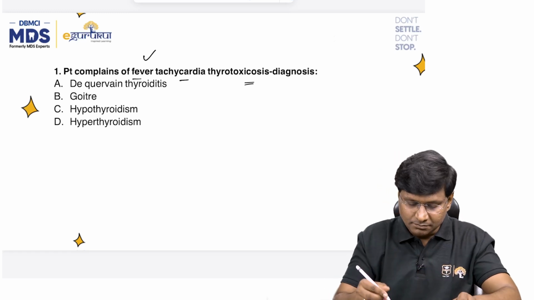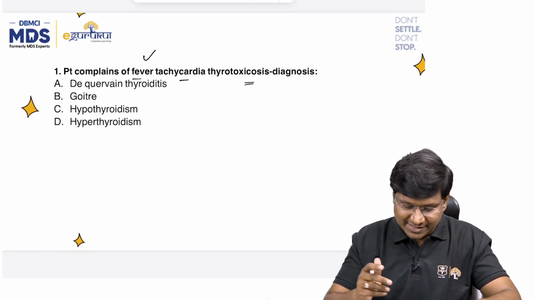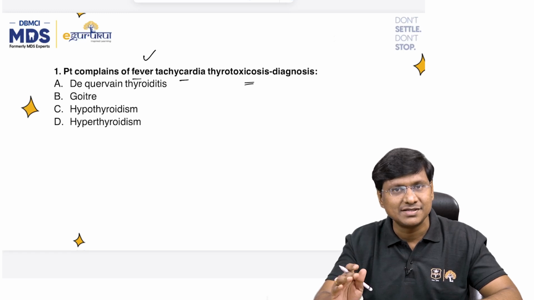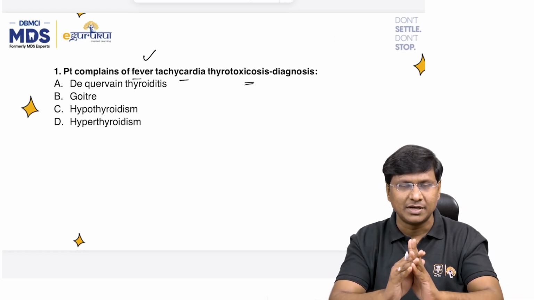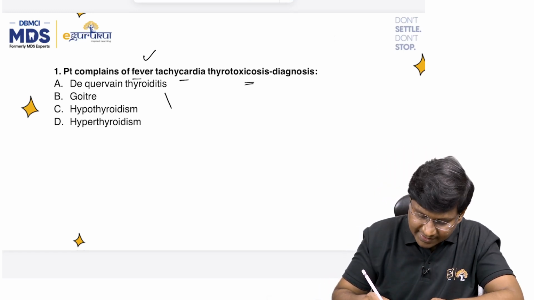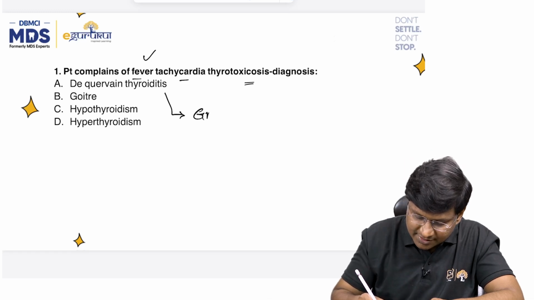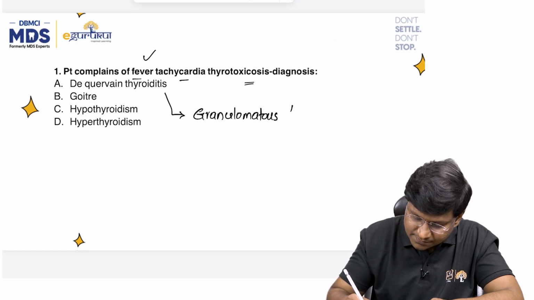All right. Now, what is the diagnosis here? De Quervain's thyroiditis, goiter, hypothyroidism, and hyperthyroidism. We will go one by one. So you take De Quervain's thyroiditis. Another name for this clinical condition is granulomatous thyroiditis, right?